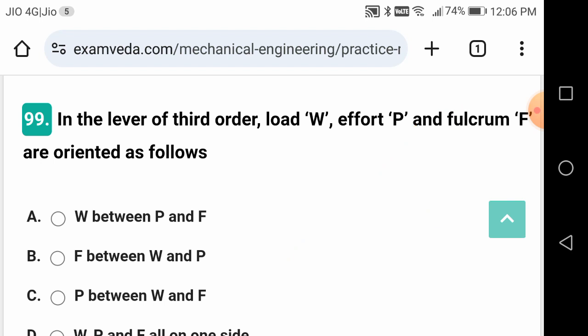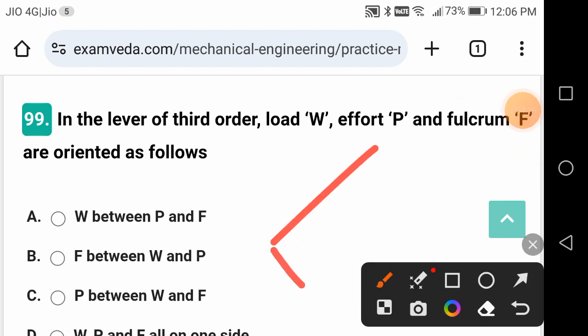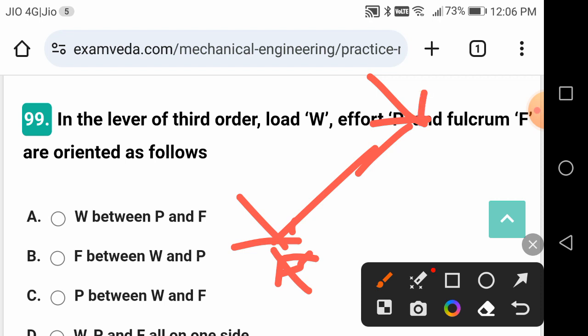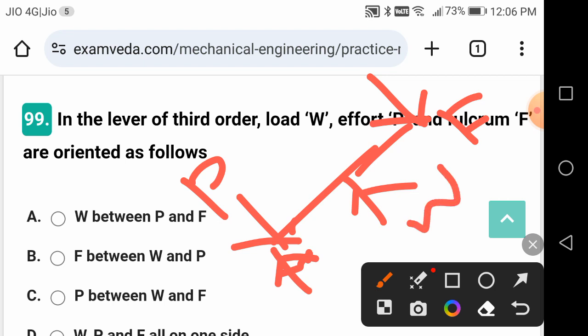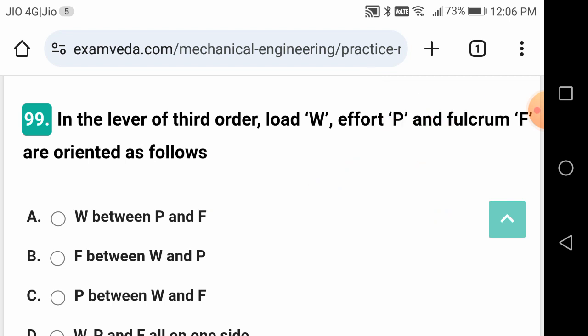Okay, let us draw it once again. W between P and F. P and F. W. Or W. Okay.